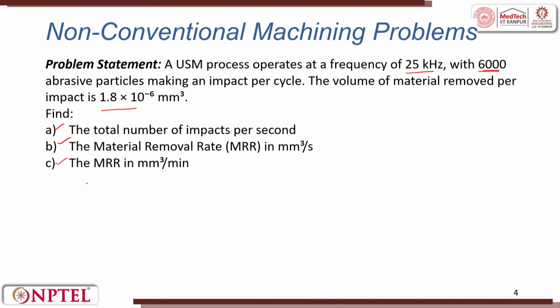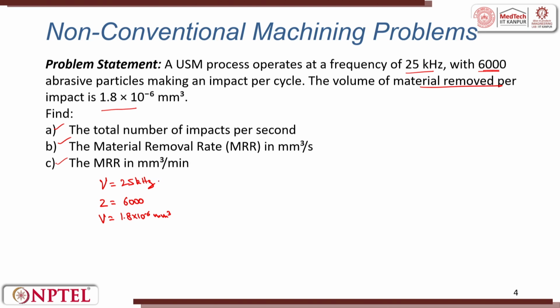We have been given here frequency nu is equal to 25 kilohertz, number of particles impacting per cycle, that is value of Z, is given 6000, and volume removed per impact, that is V, is also given, that is 1.8 into 10 raised to power minus 6 millimeters cube.